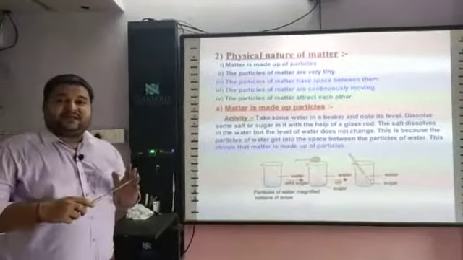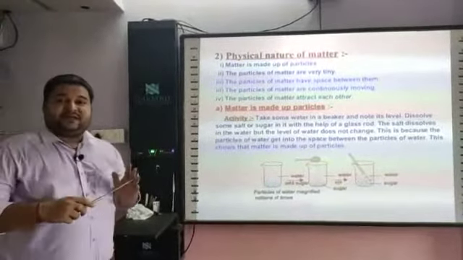The volume of a liquid is fixed, but the shape is not fixed because it depends on the beaker or jar in which we are storing the water. The space between particles is intermediate. Intermediate means space is more than solid but less than gaseous. Similarly, the force of attraction again is intermediate, meaning the force of attraction of particles of liquid is less than the solid, but more than the gaseous.